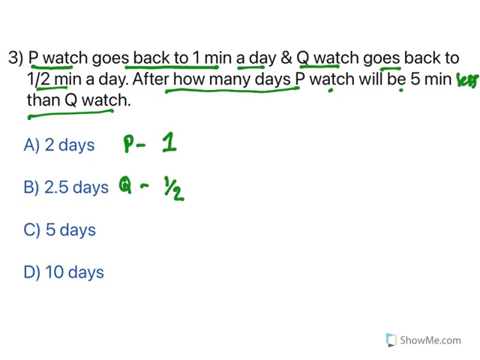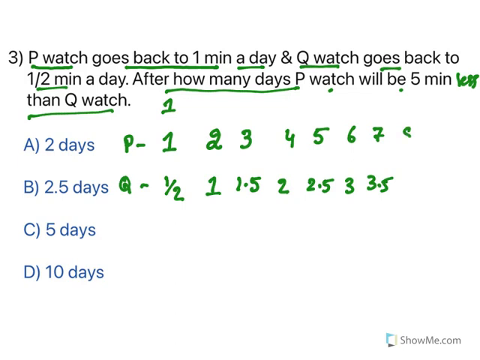Now you need to think into it. See, this is for every day. Now what happens on the second day? Second day P watch goes back 2 minutes and this one becomes 1 minute. What about the third day? Third day it becomes 3 minutes, 1.5. Fourth day, 4 minutes, 2. Fifth day, 5 minutes, 2.5. 6 minutes, 3. 7 minutes, 3.5. 8 minutes, 4. 9 minutes, 4.5. At the 10th day, P watch will be 10 minutes, whereas Q watch will be 5 minutes.